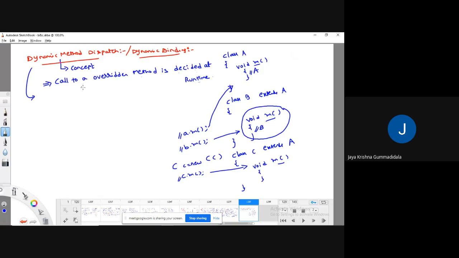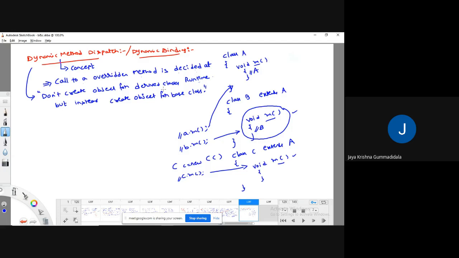But what dynamic method dispatch is saying is, don't create an object for derived classes, but instead create an object for the base class, so that through this base class I can refer to the derived class methods. Yes, I can refer.